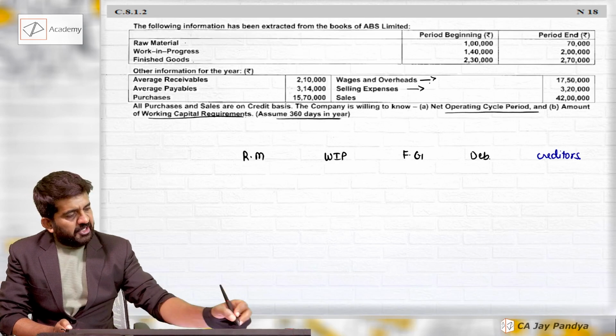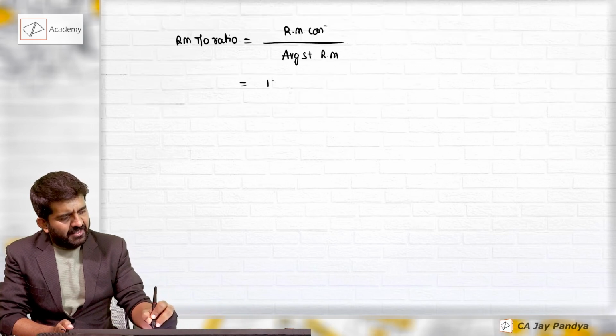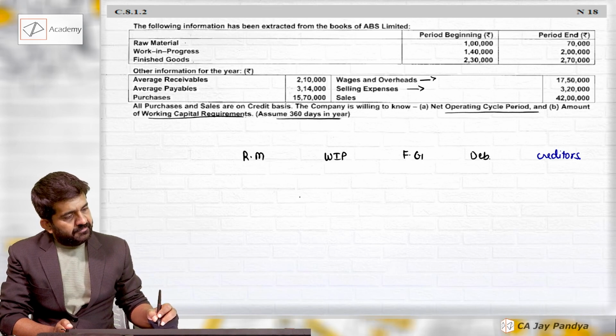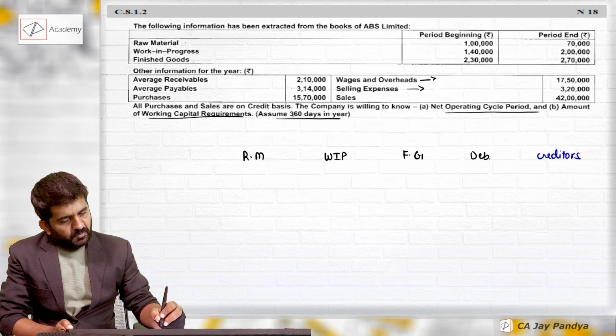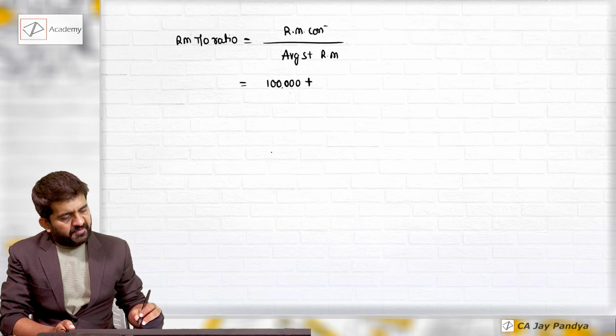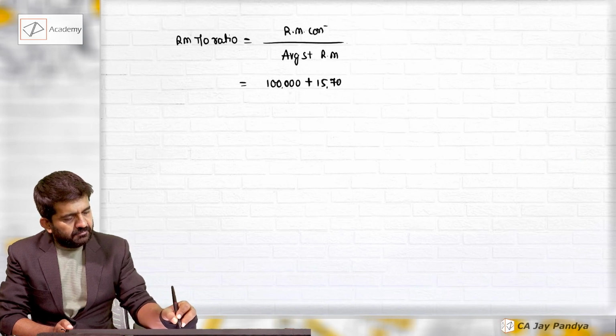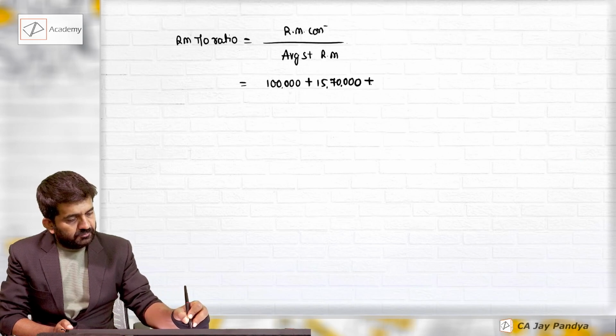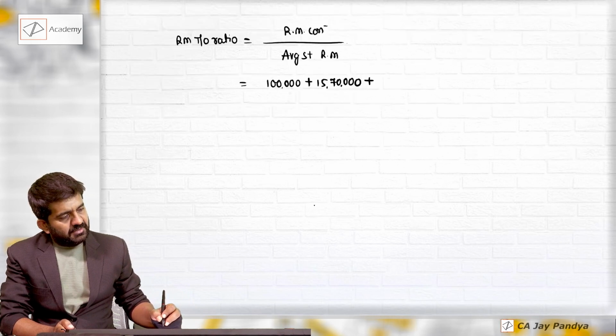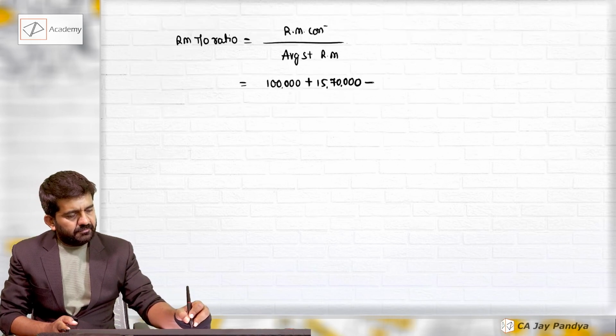What will be raw material consumed? Opening 1 lakh plus purchase. Raw material purchased will be 15,70,000 minus closing, that is 70,000.